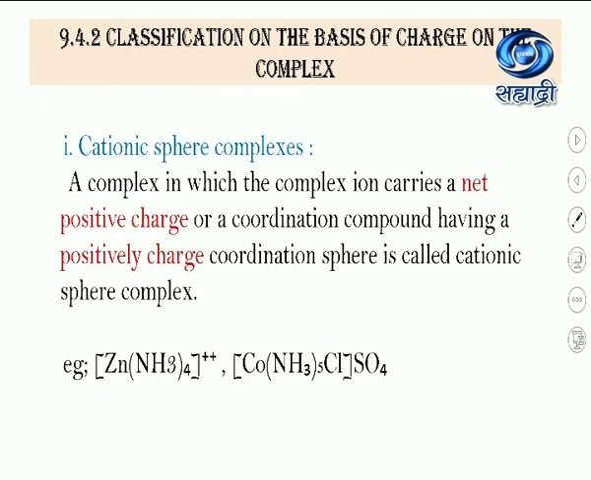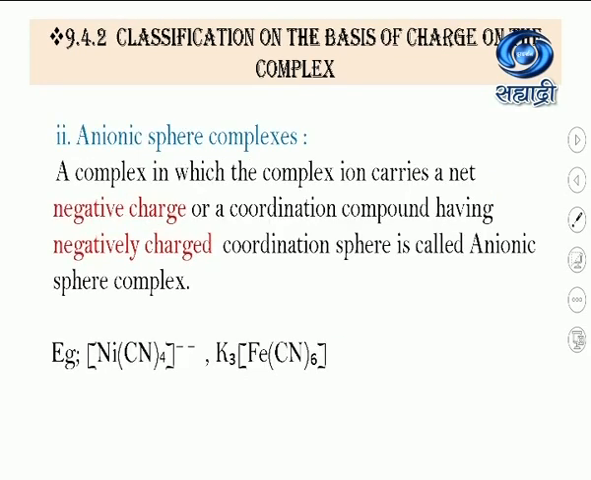So, what are cationic sphere complexes? The coordination sphere has a net positive charge. Cationic means they have a positive charge on the coordination sphere. The next type is anionic sphere complexes. A complex in which the complex ion carries a net negative charge, or a coordination compound having a negatively charged coordination sphere, is called an anionic sphere complex.